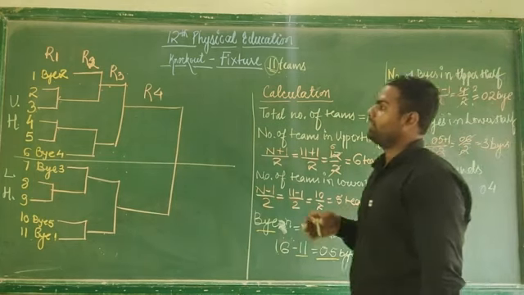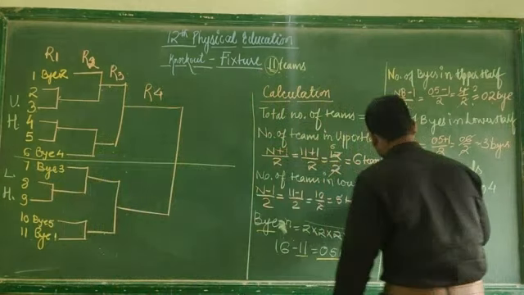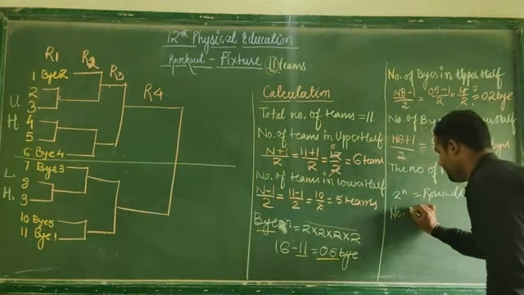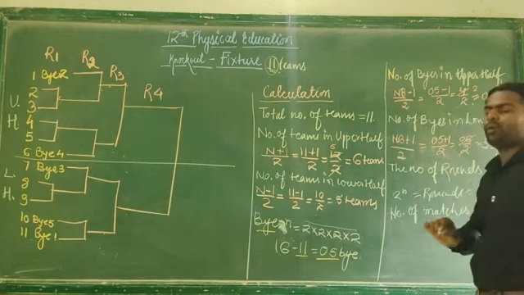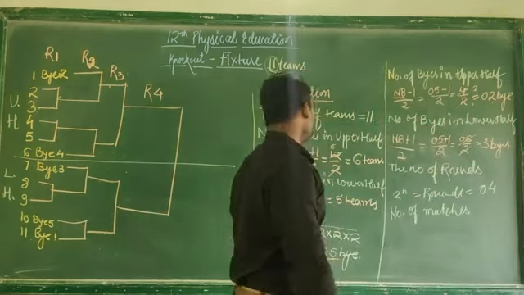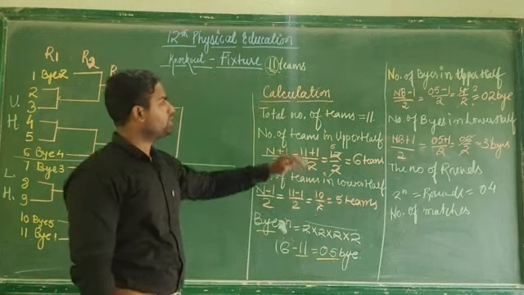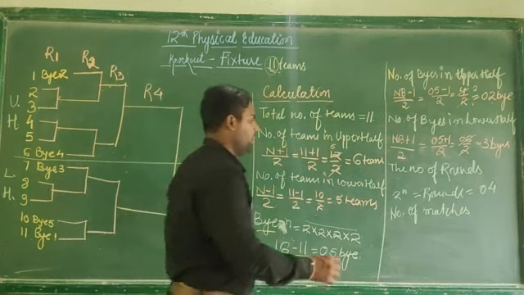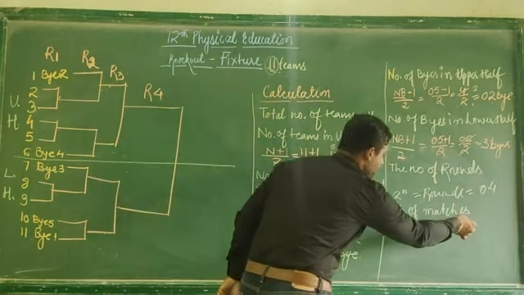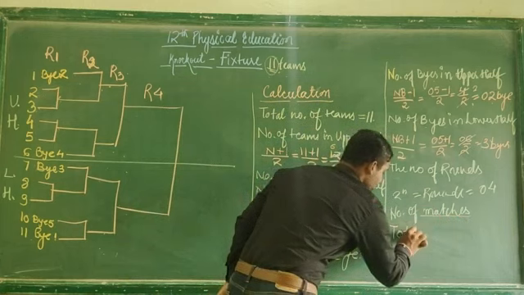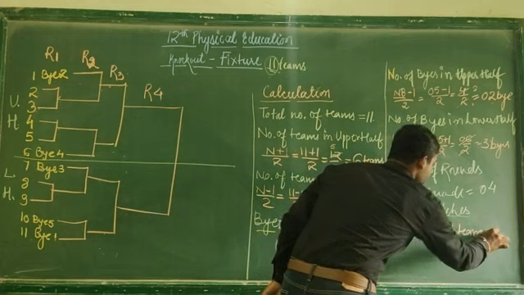The next thing, what is the number of matches? How to calculate the number of matches in a fixture? It is so simple. You can write here: number of matches. The formula is total number of teams minus 1.